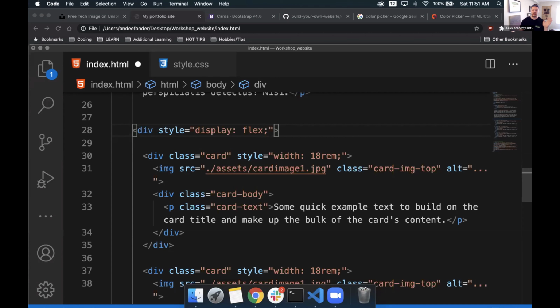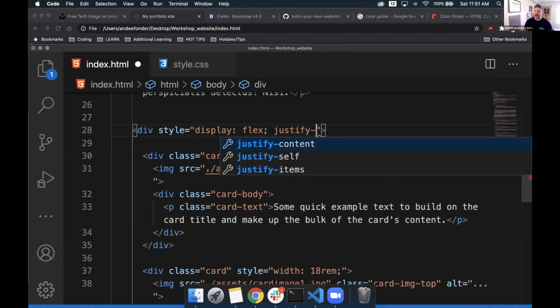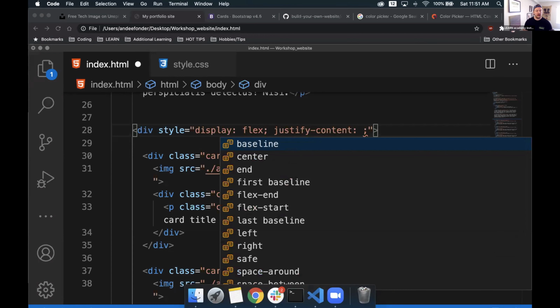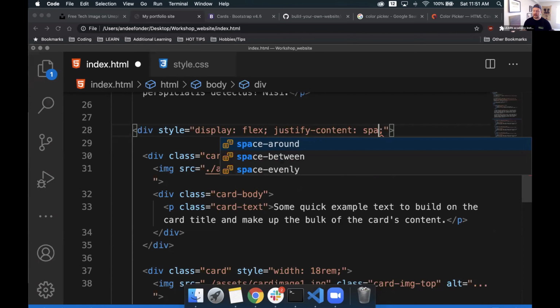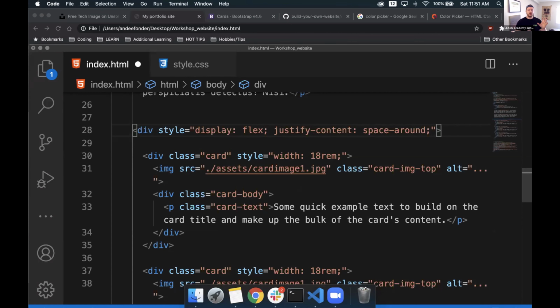So we have display flex. We end it with a semicolon. Staying within our quotes, we're going to add a few more things. We want a property of justify-content. I hit tab to autocomplete, or enter will autocomplete it as well. And I want to have some space around each one of them. So what this is doing is it's going to say space-around, and it will move anything that's inside of this parent div, its child elements, to have perfect space around and aligned correctly. So let's see what that looks like as is.